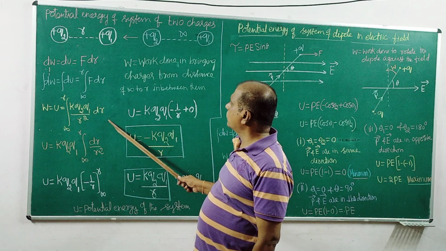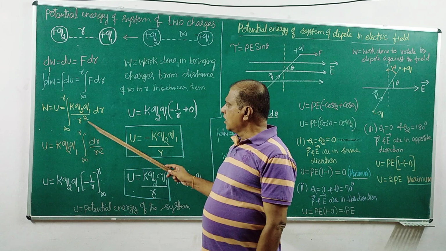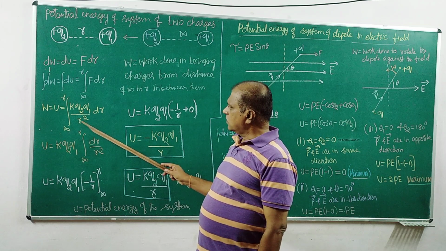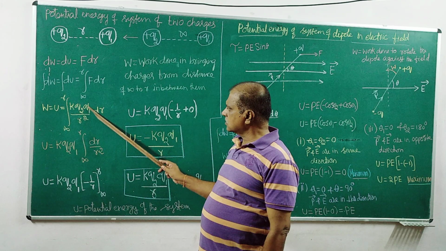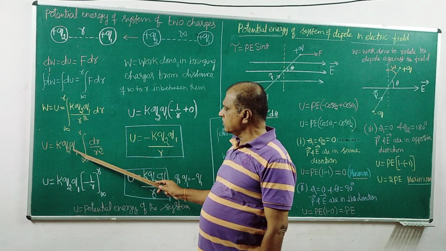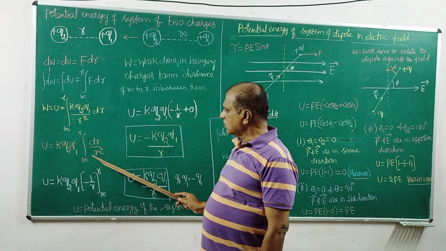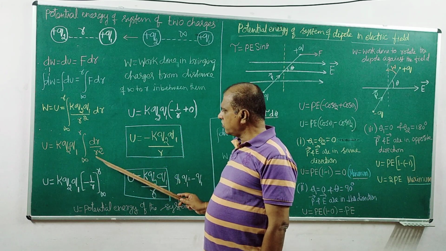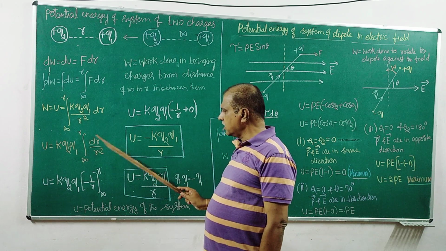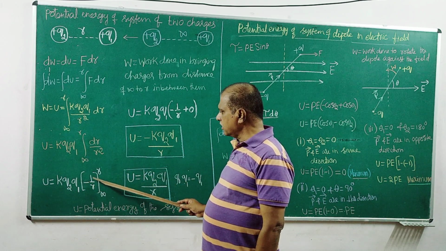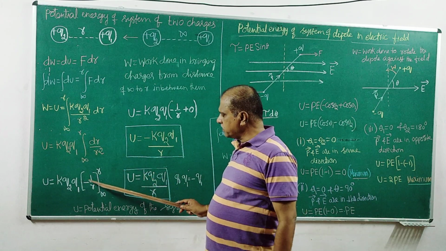Now we can go for integration of this function. It is a function of r, therefore k, Q2, and Q1 are constants and will be taken out of the integral sign. The integral of 1 over r squared with respect to dr is minus 1 by r.